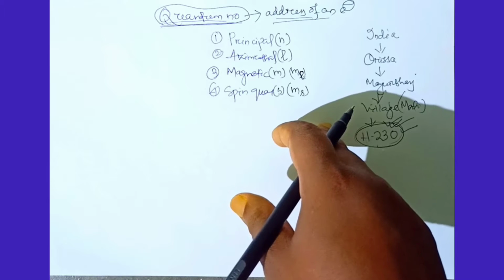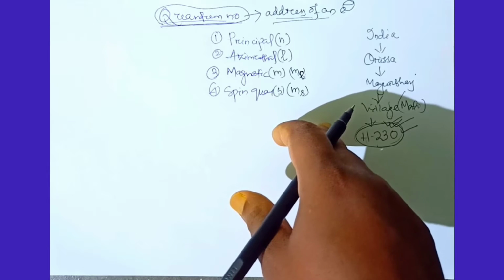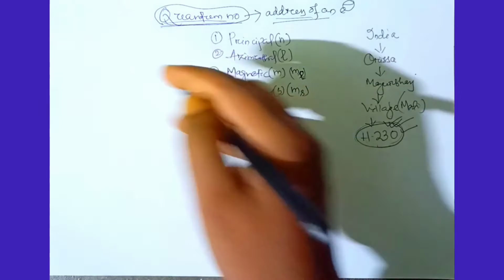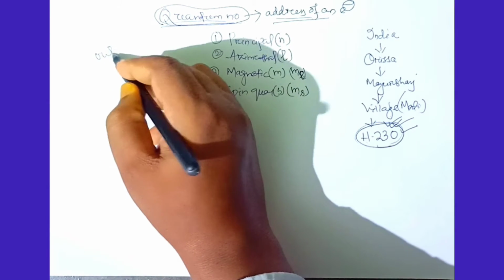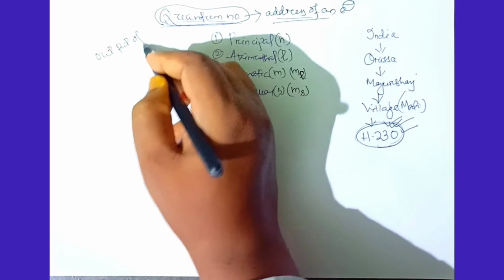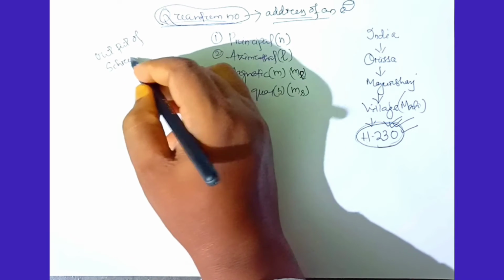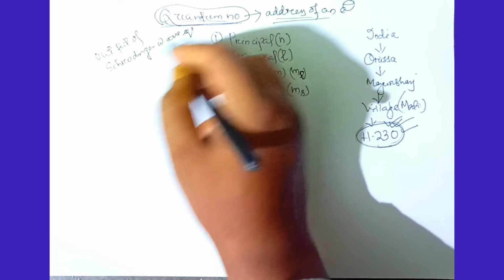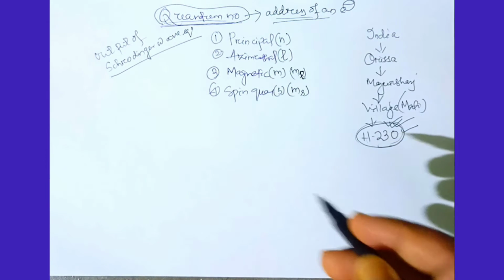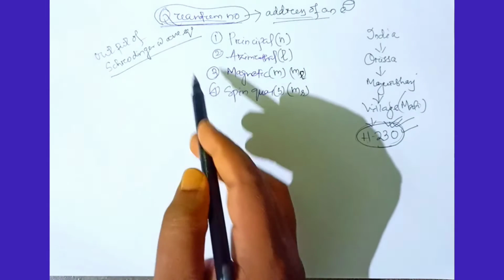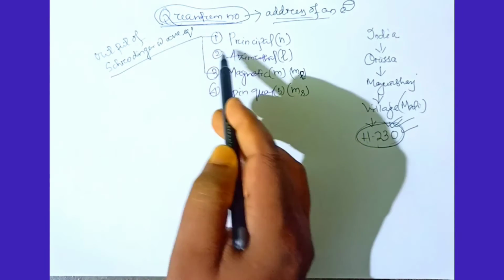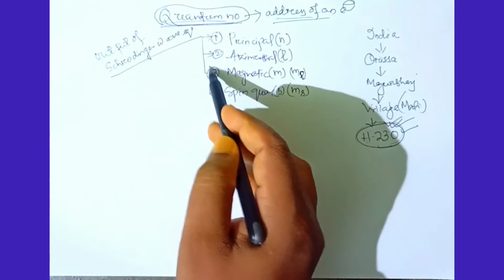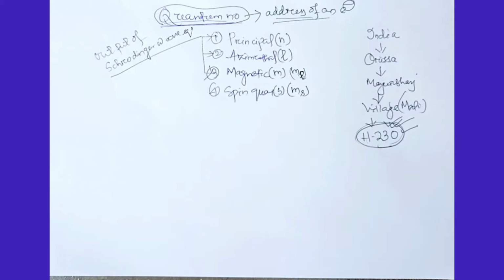But what are the quantum numbers? Quantum numbers are the output of the Schrodinger wave equation. When the Schrodinger wave equation is solved, we get three quantum numbers: one is the principal quantum number, second is the azimuthal, and third is the magnetic.